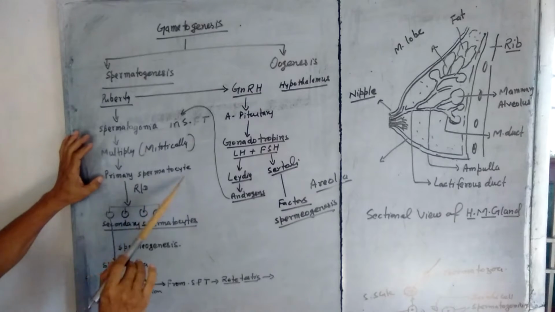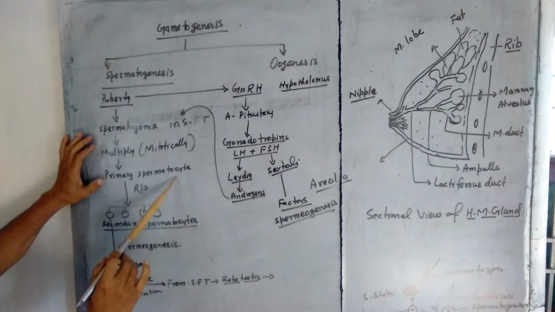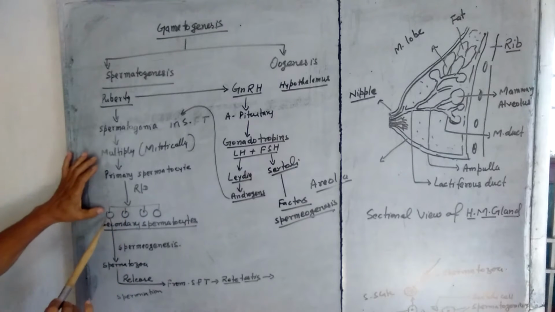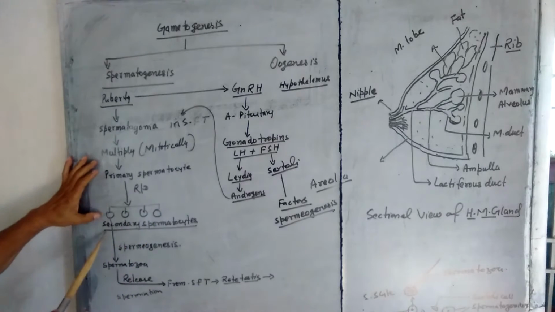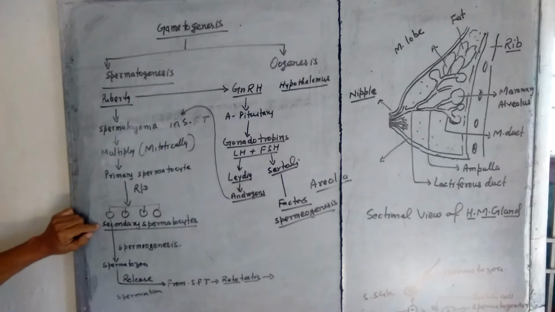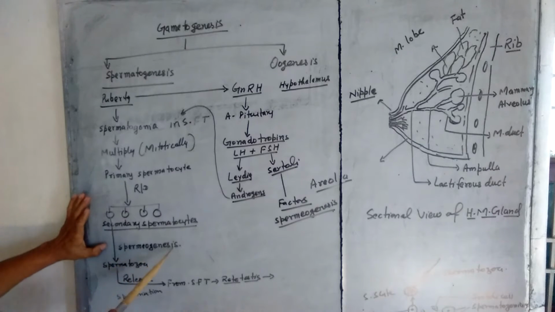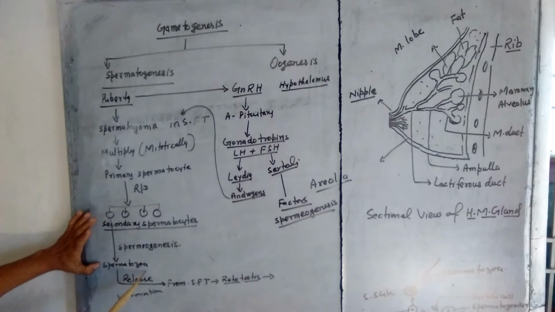Spermatogonia in seminiferous tubules multiply by mitotic division and add many cells. That is called primary spermatocyte. Some of the primary spermatocytes undergo reduction division to form 4 haploid secondary spermatocytes. Primary spermatocyte undergoes reduction division to form secondary spermatocyte. In turn, this secondary spermatocyte undergoes spermiogenesis to form a spermatozoa.